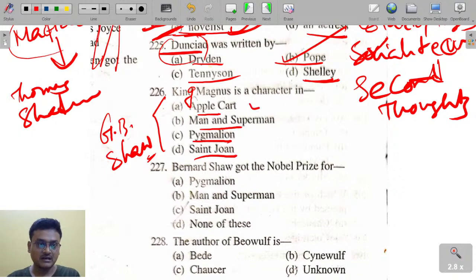Okay, got it. King Magnus is a character in The Apple Cart by G.B. Shaw.